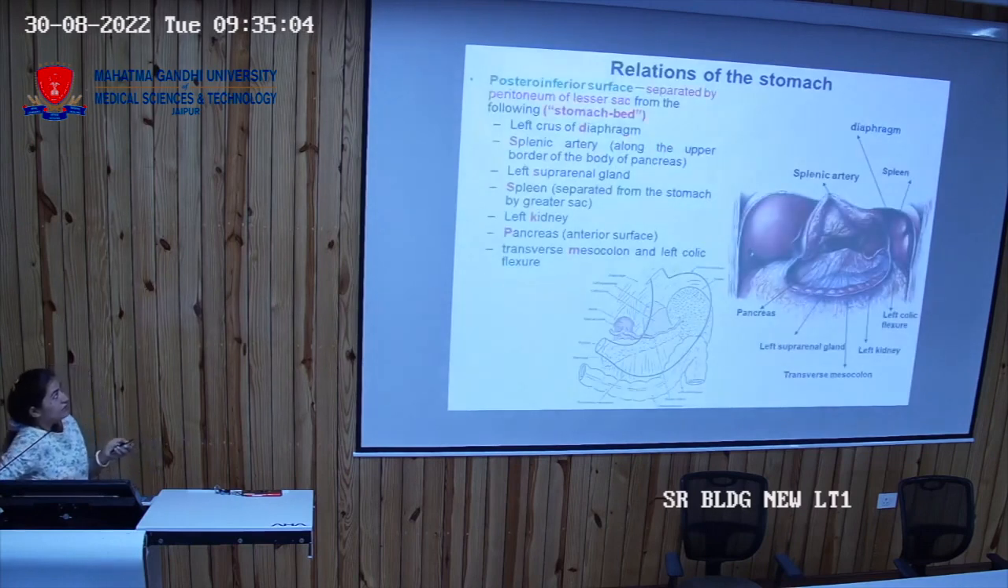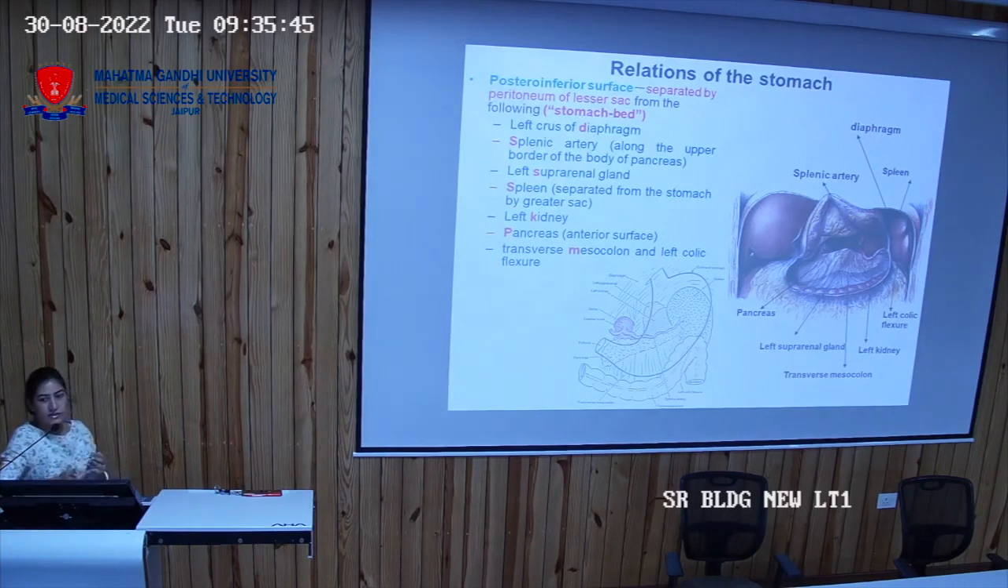Now this is a list of stomach bed relations, the posterior-inferior relations of the stomach. If you hold the stomach up, you will find all these organs behind the stomach which are forming the stomach bed. One is the left crus of the diaphragm, splenic artery, this is the splenic artery, left suprarenal gland. So you have the left kidney and left suprarenal gland in the posterior-inferior relation. You have the spleen, pancreas, this is the pancreas, and the transverse mesocolon. So this is the transverse mesocolon along with the left colic flexure.